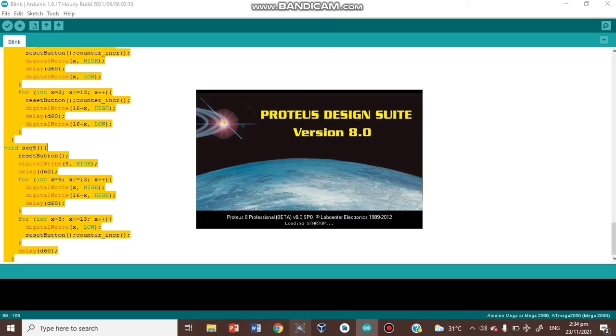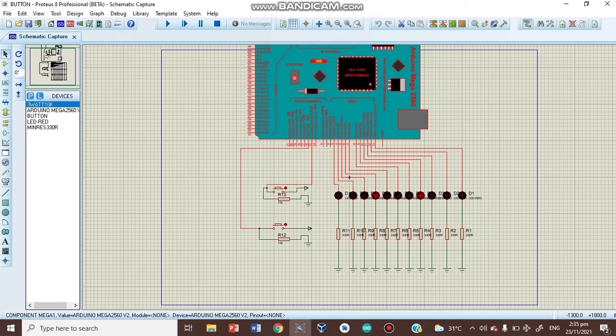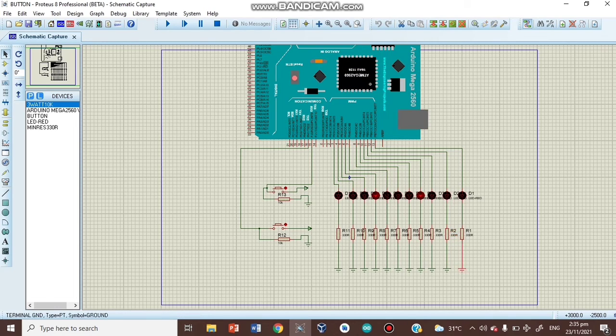So we're going to choose this, the Arduino Mega 2560. Then this is the set button. Then this is the reset button. So these are the 11 LEDs. Then resistors and ground.